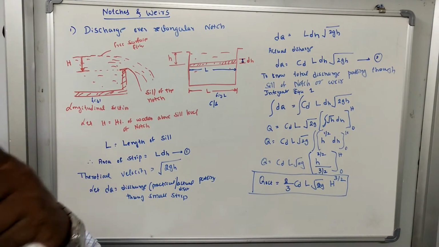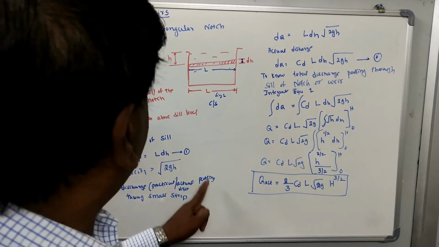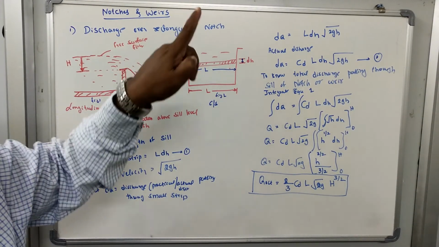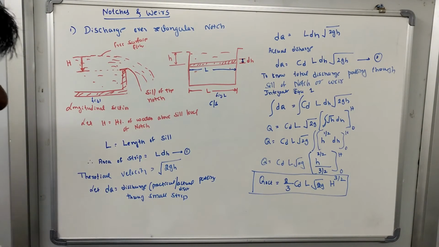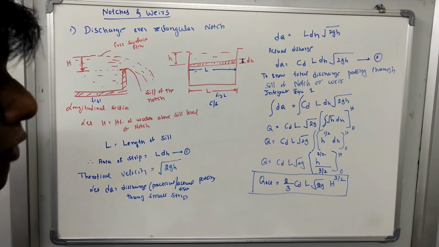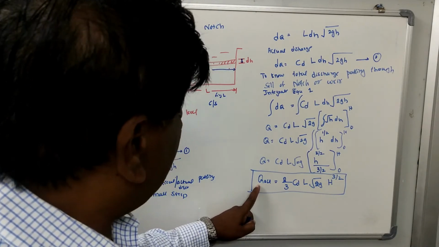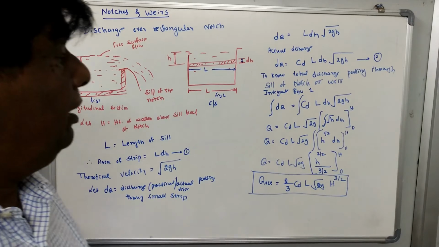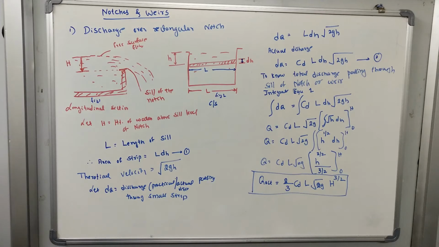Whenever you visit the fluid mechanics lab, and I hope you get this lab in the 5th semester, you are supposed to conduct experiments on the rectangular notch and also on the rectangular weir. To get the actual discharge through the rectangular notch or weir, you use this equation: Q actual equals 2/3 Cd L root 2g h raised to 3 by 2. So this is about the rectangular channel section.